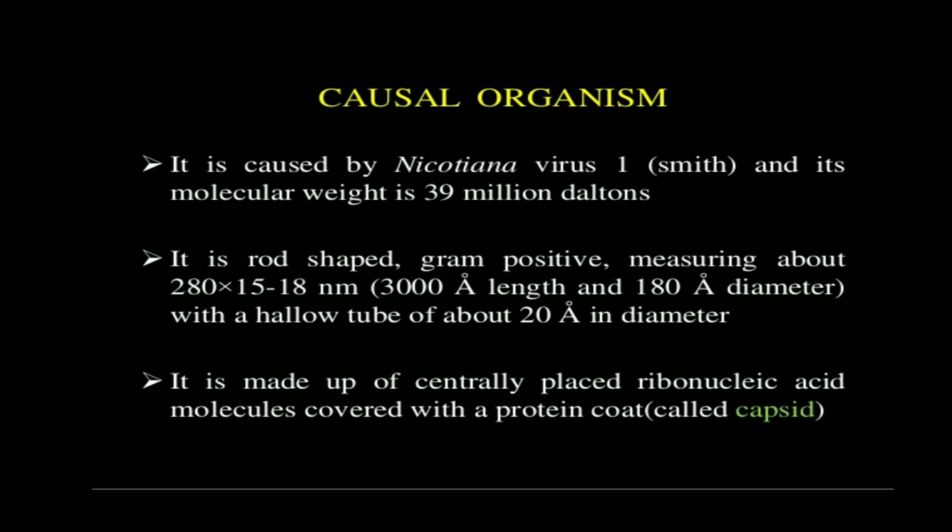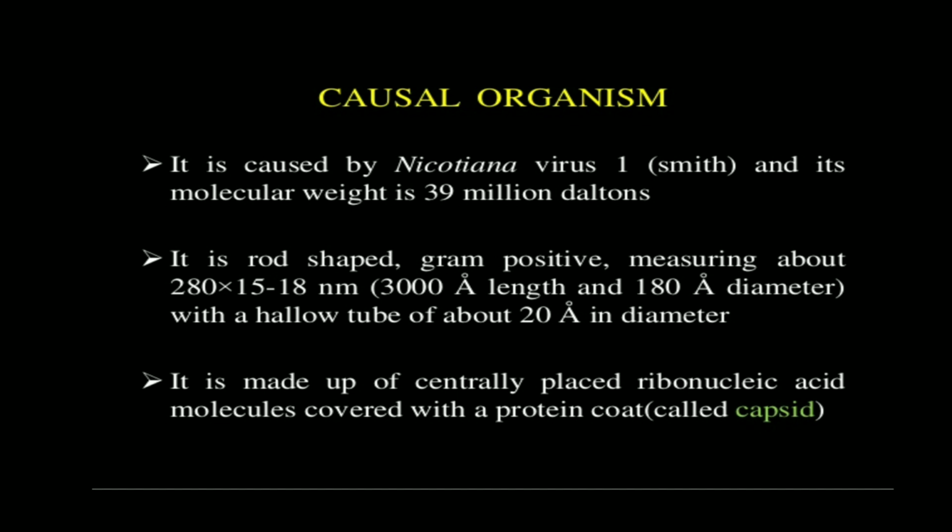It means its length is 3000 angstrom unit and its diameter is 180 angstrom unit. It is a rod shaped virus with a hollow tube of about 20 angstrom unit in diameter. So it has a tube like structure, and this tube is hollow, and the diameter of this hollow tube is 20 angstrom unit.